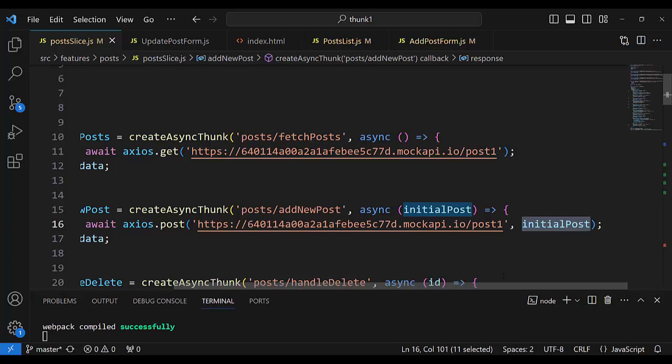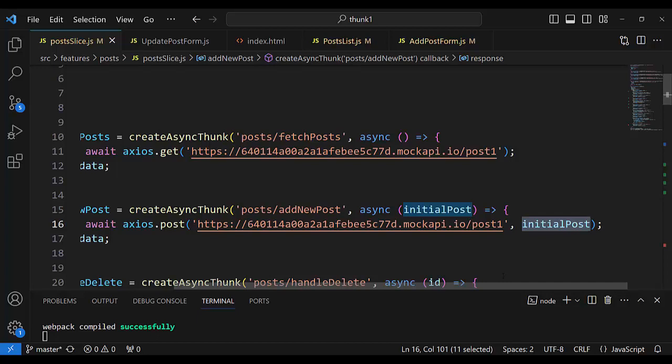What do we do with that? We return, the thunk function takes it from the promise and returns it to the extraReducers addCase method. What will addCase do with it? It will send it to the reducer as input.